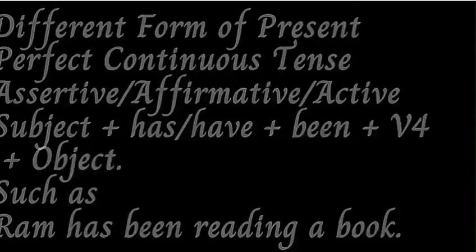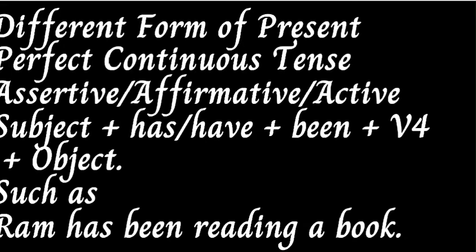The assertive, affirmative, active structure of present perfect continuous tense is in this way: subject plus has or have, any one of these two, plus been plus the fourth form of the verb plus object. An example is: Ram has been reading a book. So this structure indicates the assertive, affirmative or active form of present perfect continuous tense.